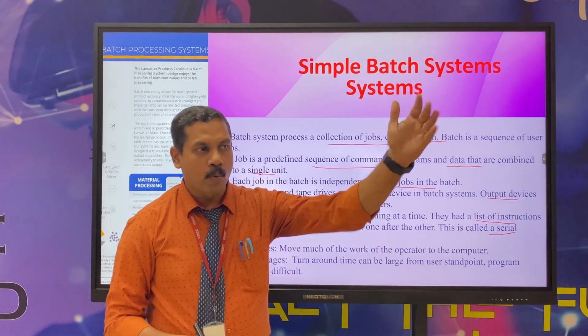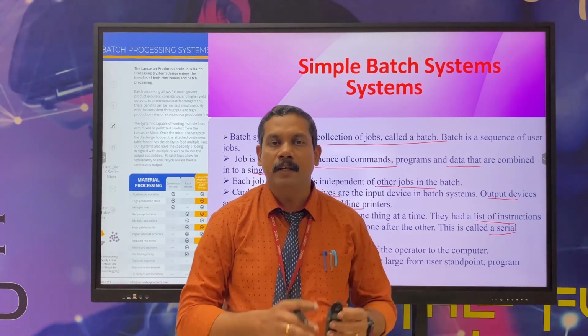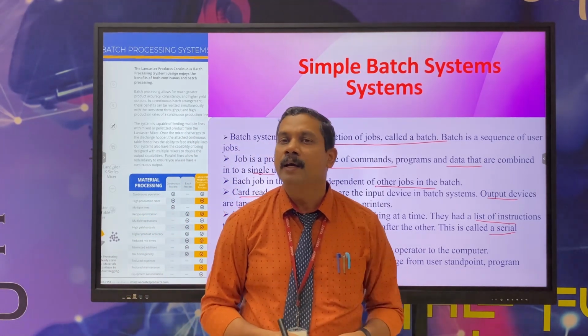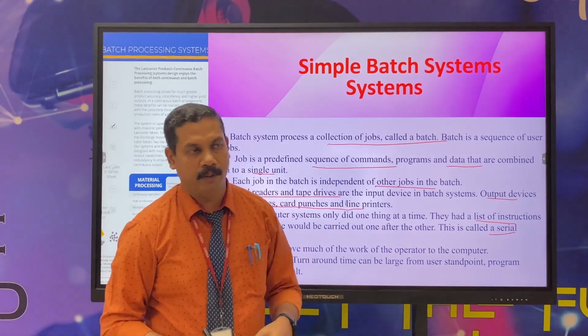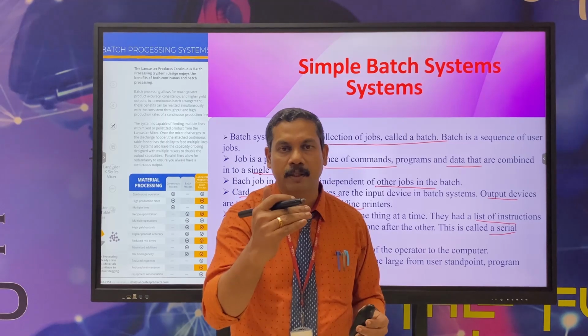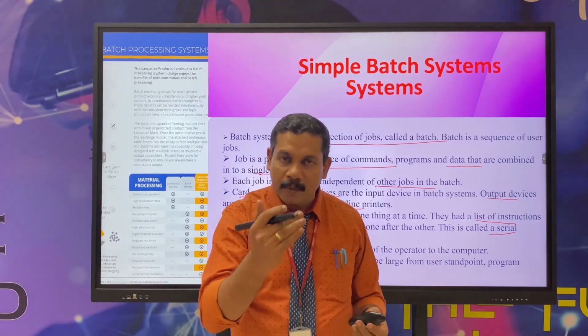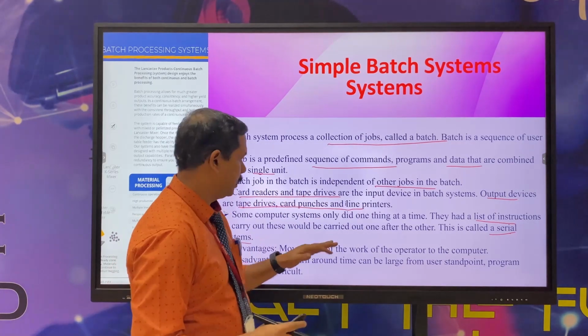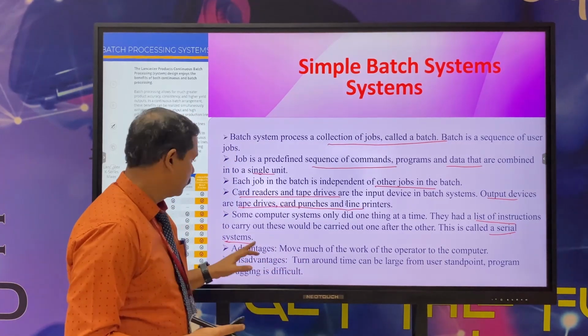One job is executed, and after it finishes, the next job is executed. One by one, after finishing the first job, the second job is executed. That is a serial process.